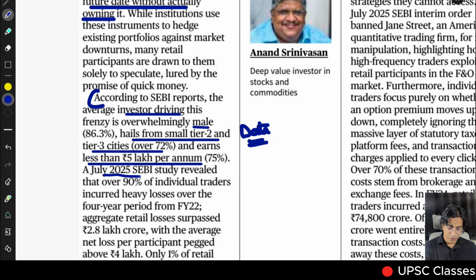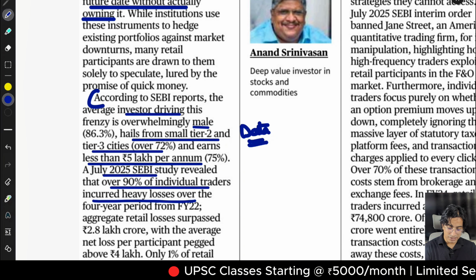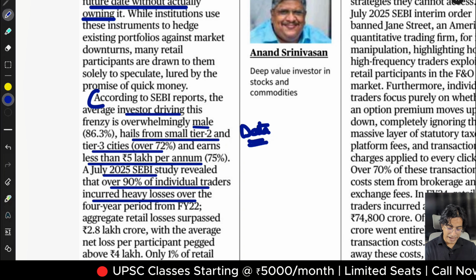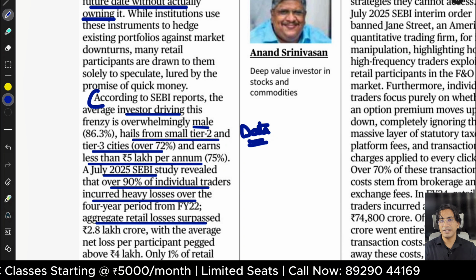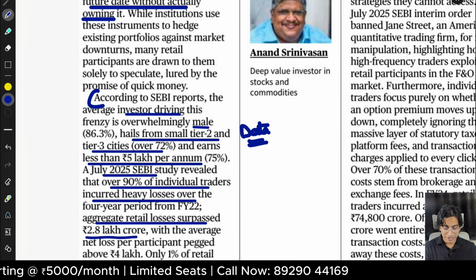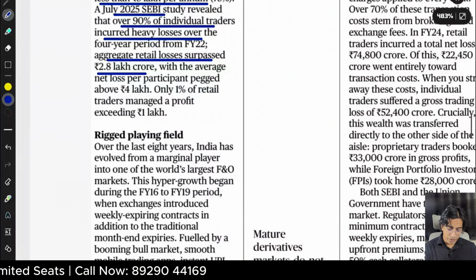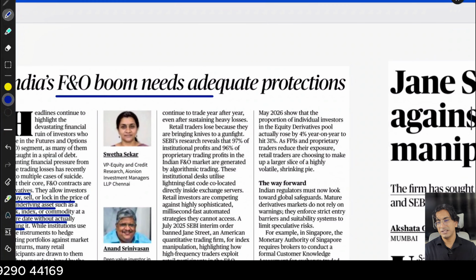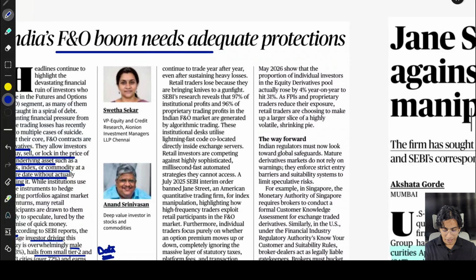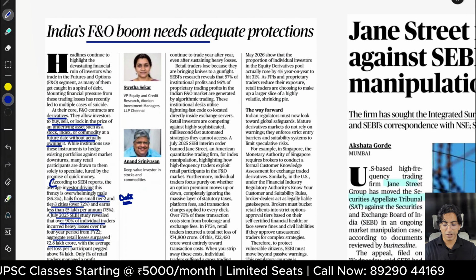As of July 2025, SEBI revealed that over 90% of individual traders incurred heavy losses over the 4-year period. See the amount: aggregate retail losses surpassed 2.8 lakh crore. Okay. And now here there are some other things we have to learn. Please read the newspaper, this whole cutting. I will not cover the whole newspaper here, but it's a very, very important newspaper cutting for you.